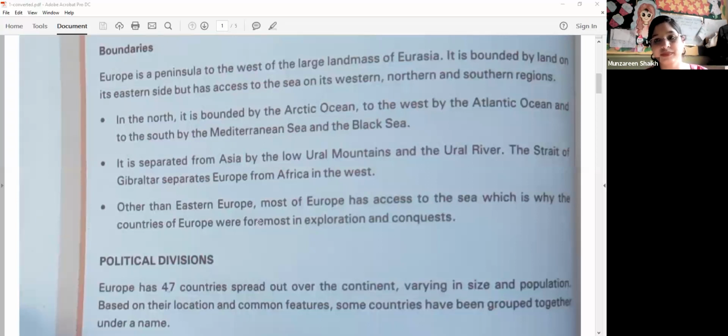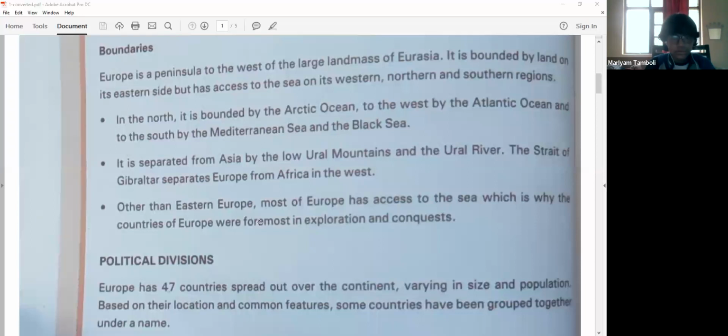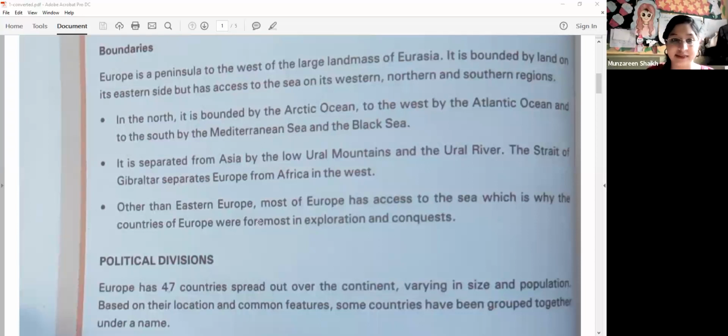Marked everyone? Now we will see what else is there. The Strait of Gibraltar separates Europe from Africa in the west.